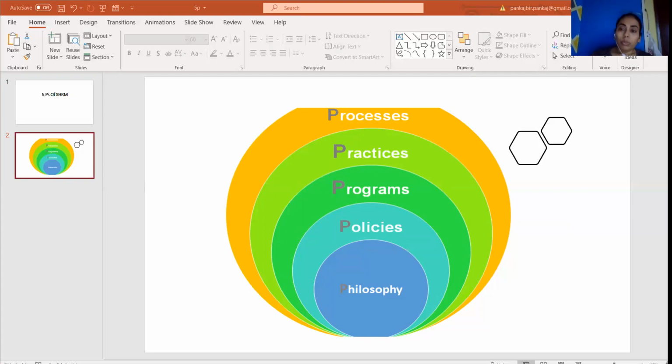Second, if you move forward, you will find the second core, which is HR policies. So, what is HR policies? HR policies are expressed as shared values and guidelines. Policies establish guidelines for actions on people related to business issues and HR programs.